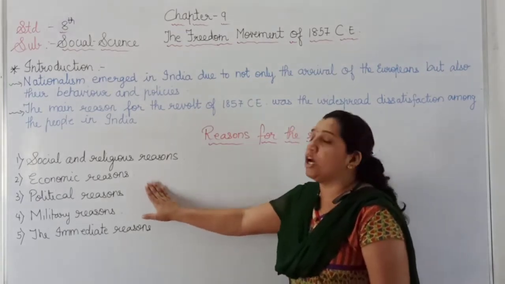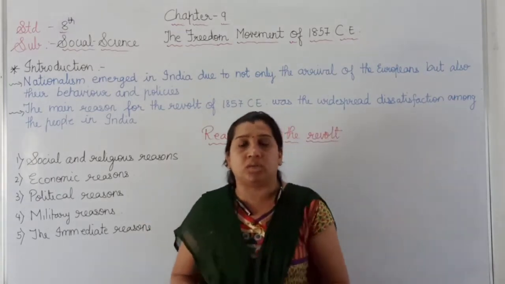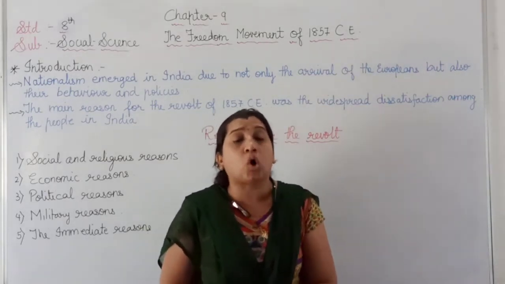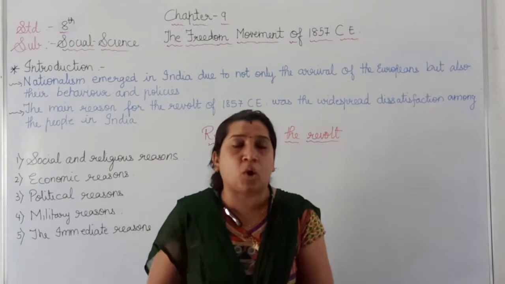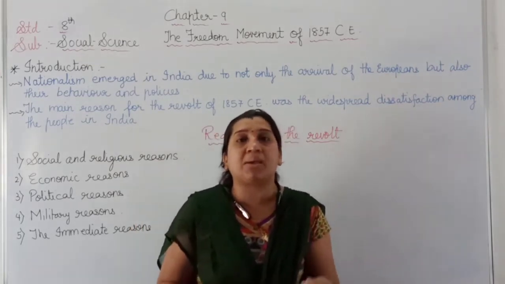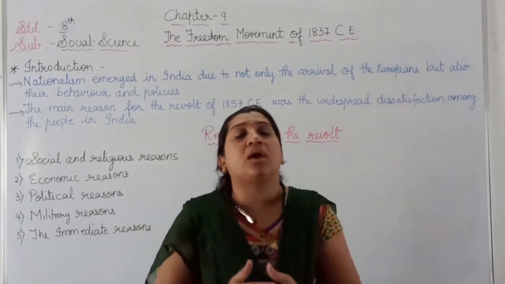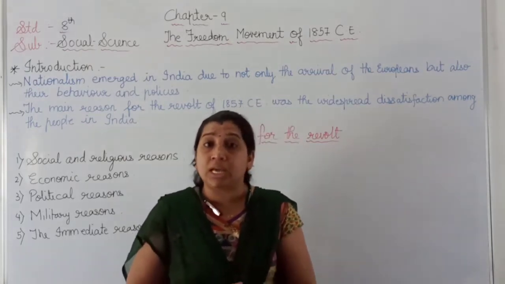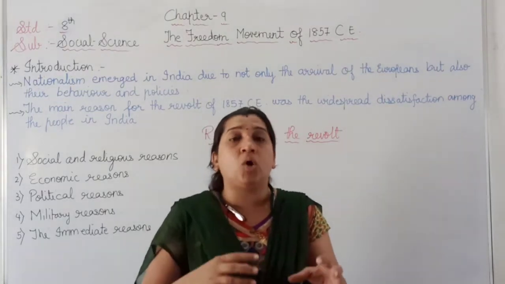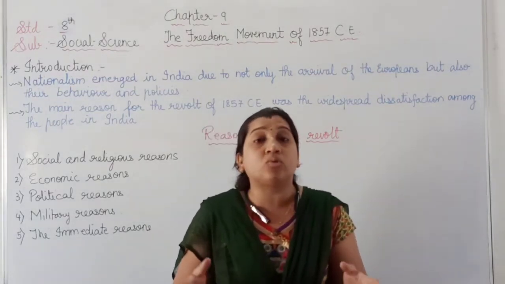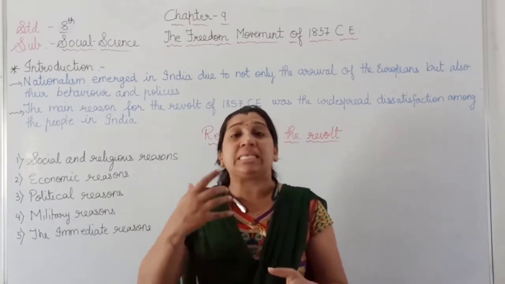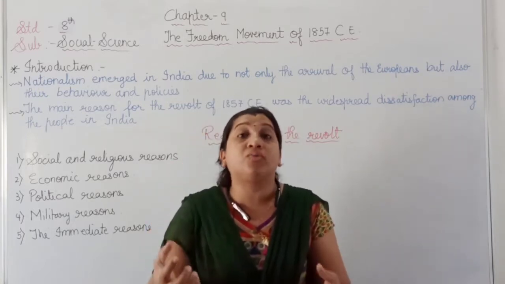Now here, the economical reason. When the Britishers came to our country, India was called the golden sparrow, because we had a lot of gold. Along with that, we were the best in agriculture. So they admired that in this country, India, if along with trading we start ruling, then we can increase the prosperity of England.